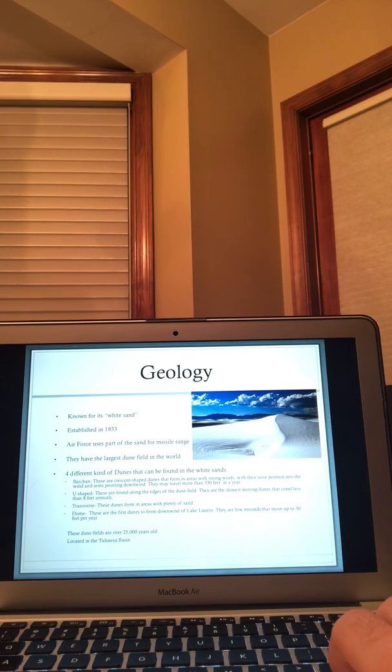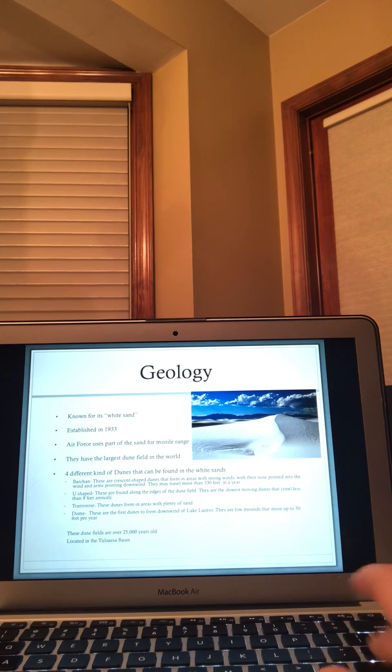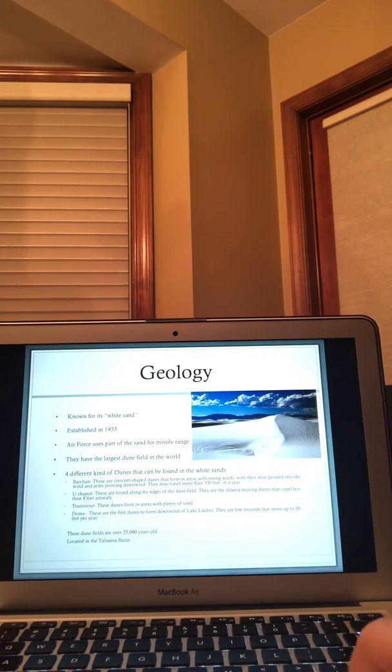All right, so some geology of the White Sands. Obviously, it's known for its white sand. It was established in 1933. And the Air Force actually uses 40% of the sand for its missile range and bullets. They have the largest dune field in the world. And they actually have 4 different kinds of dunes that you can find in the White Sands.